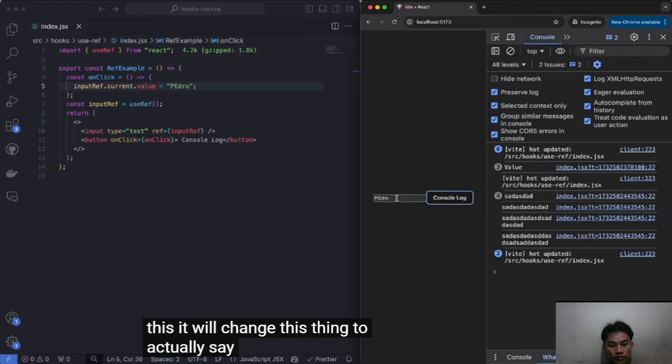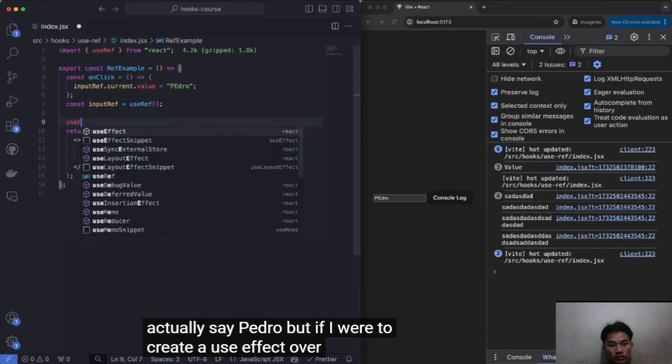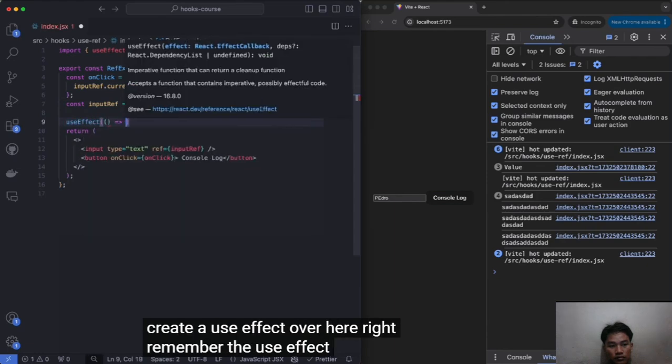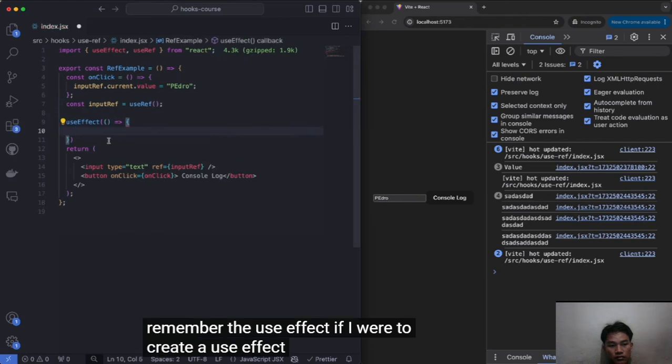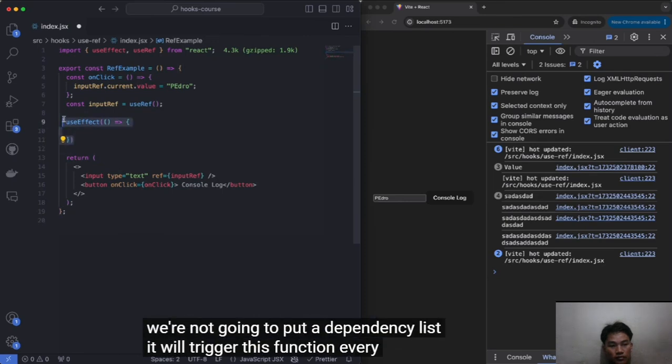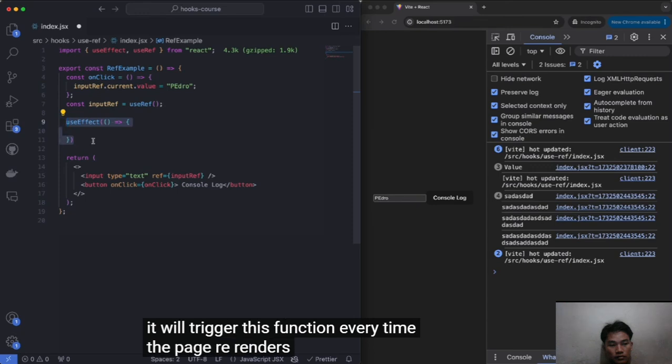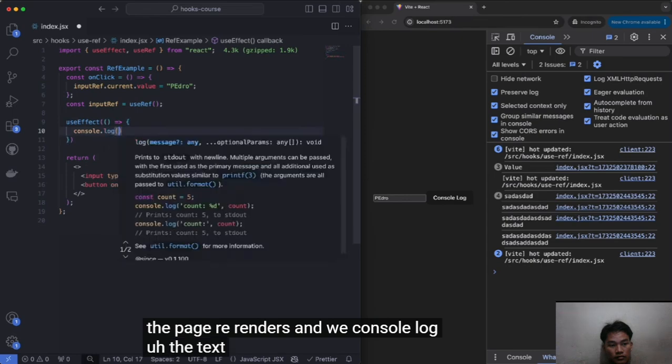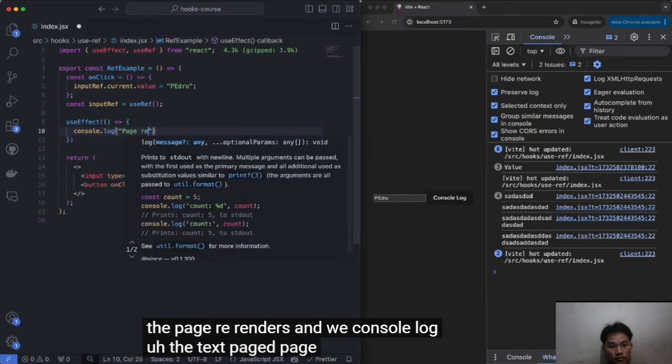But if I were to create a useEffect over here, remember the useEffect? If I create a useEffect that triggers this function, we're not going to put a dependency list, so it will trigger this function every time the page re-renders, and we console log the text "page re-rendered".